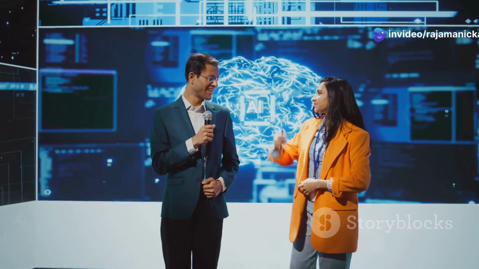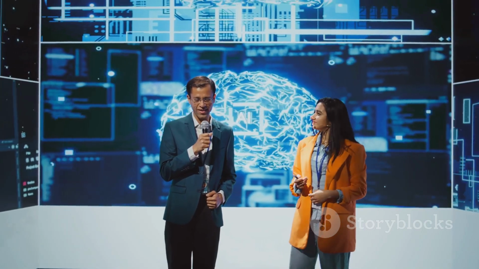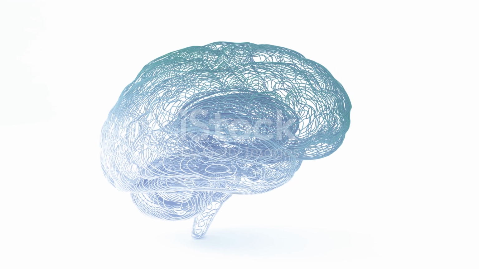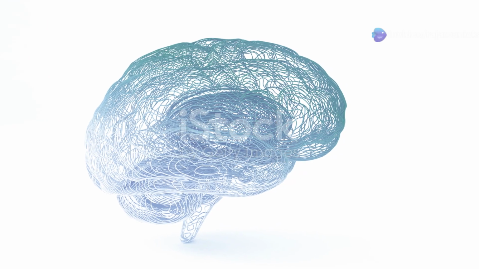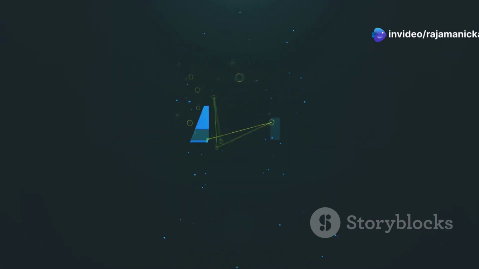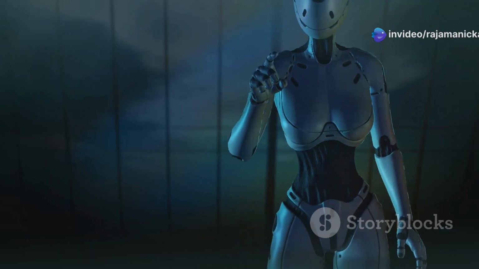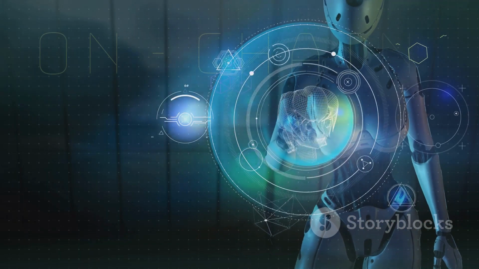Section 6. Conclusion. Summarizing the interplay of AI, neural networks, and the human brain. Artificial intelligence, particularly neural networks, draws inspiration from the human brain. While not perfect replicas, neural networks offer a glimpse into the brain's workings. They also provide powerful tools for solving real-world problems.